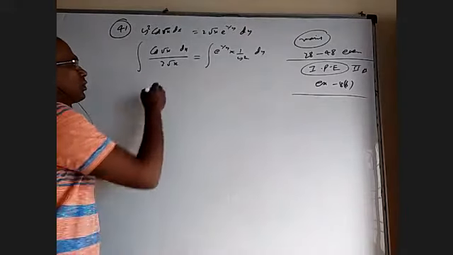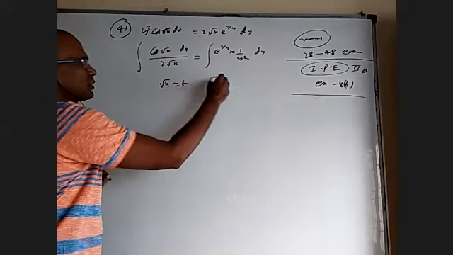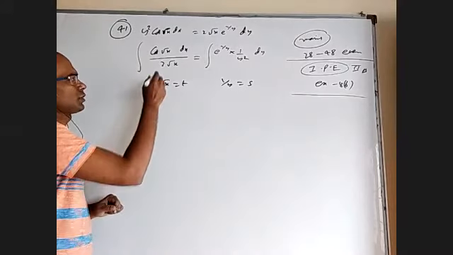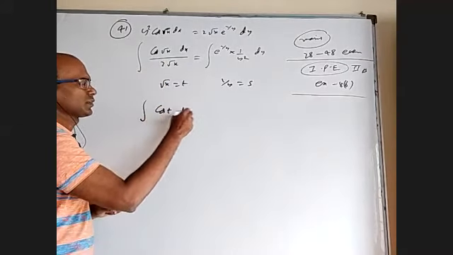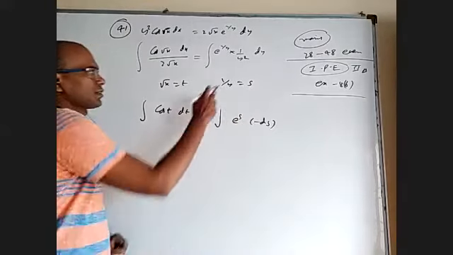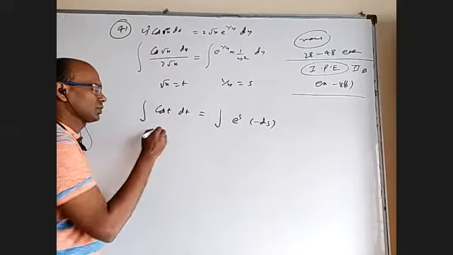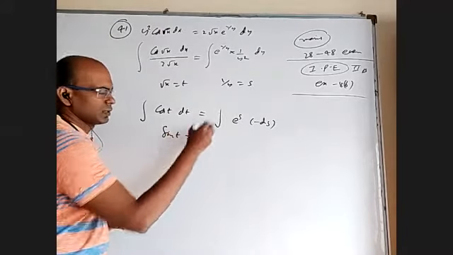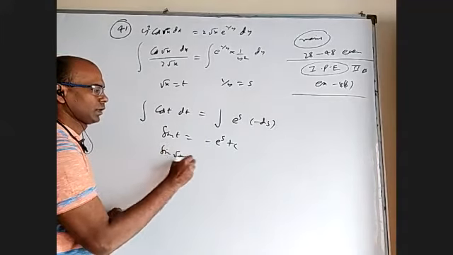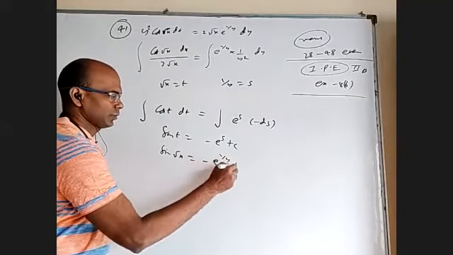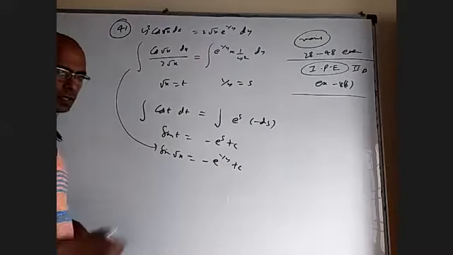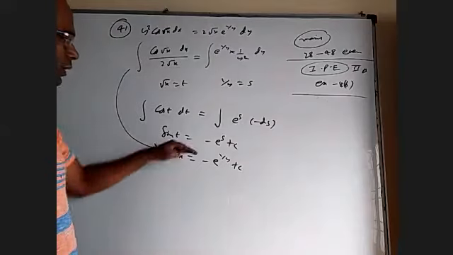If you want, I can take root x equal to some t, 1 by y equal to some s, not required. If you want to write, it will be cos t dt straight away, and this will be e power s into minus ds, because the derivative of this is minus 1 by y square. So this integral is sin t, this integral is minus e power s plus c. What is t? Sin root x equals minus e power 1 by y plus c, which you can write directly without writing this. From here directly you can write. If you are not comfortable, you can write like this also.